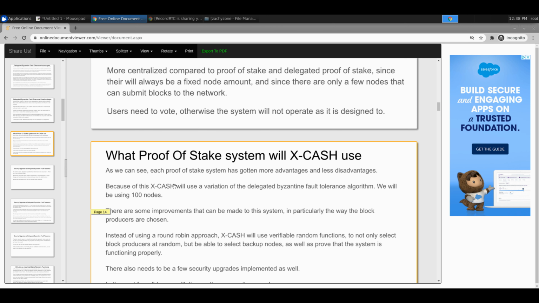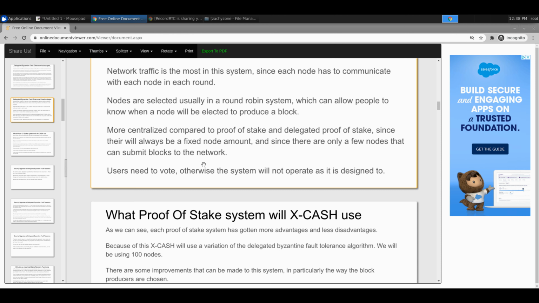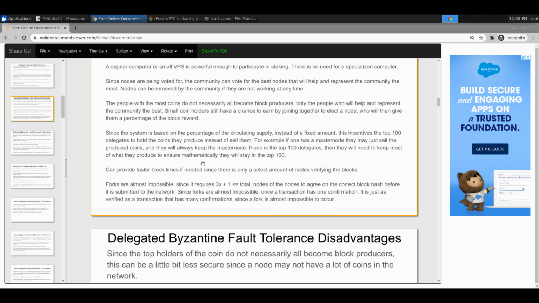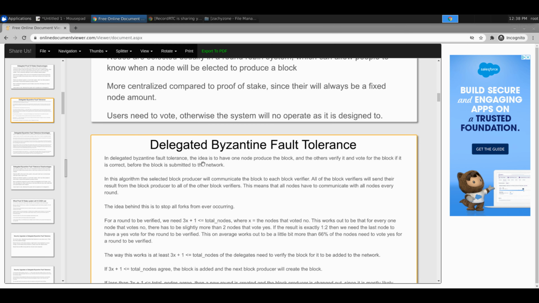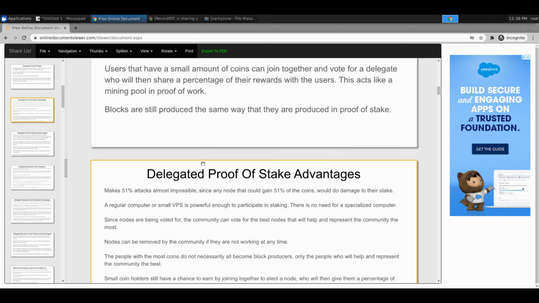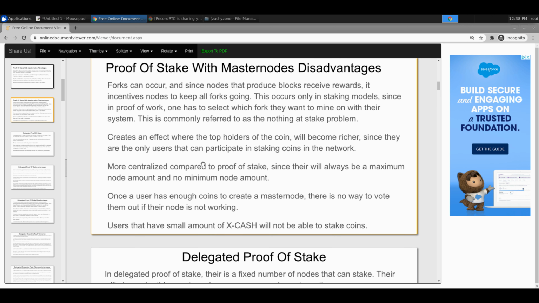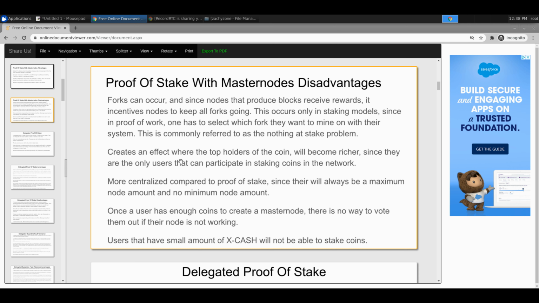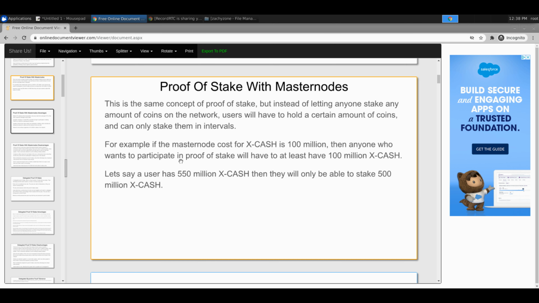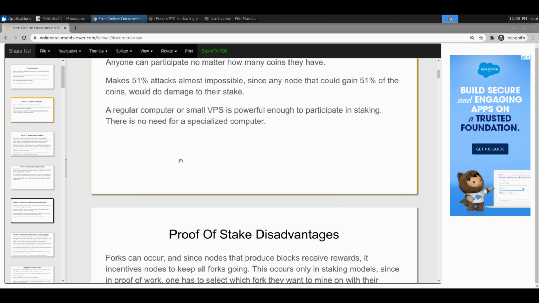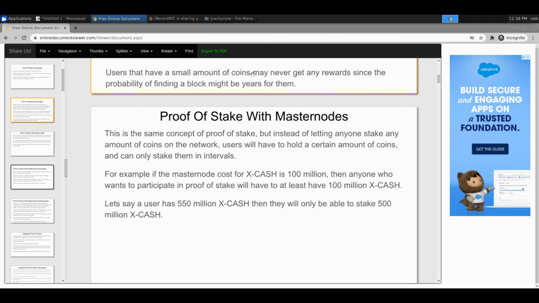We're going to go over that in the DPoS explained video. But I just wanted to show, it's kind of interesting when you go through this and you write all this down, the pros, the cons. I knew about all these before we started building Xcash, but I didn't know about all these in detail like this. So it's kind of nice to just jot it down. It was nice to get to learn even more about this stuff.